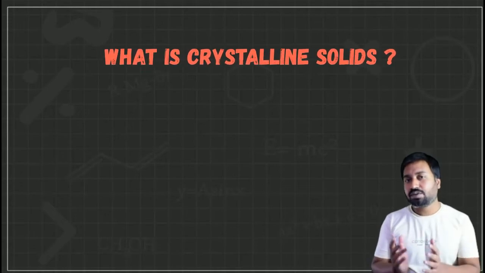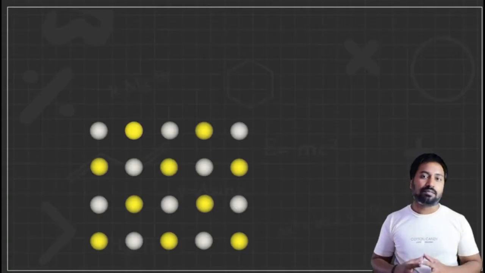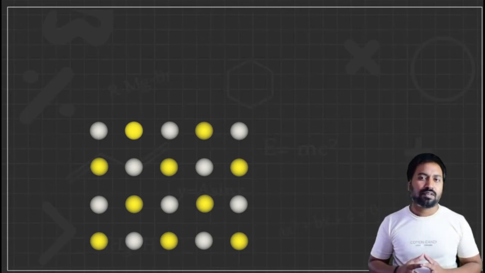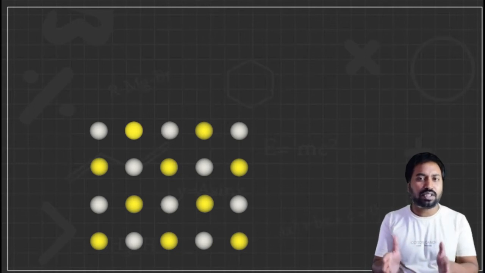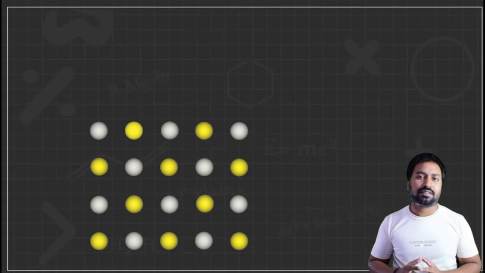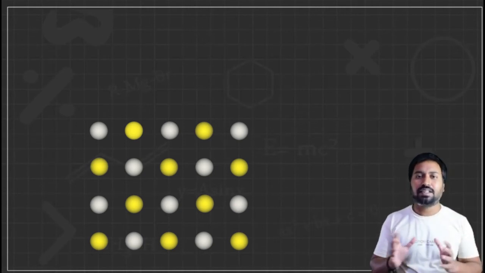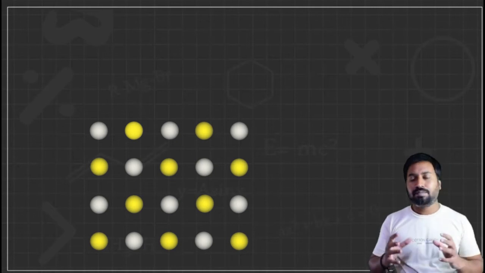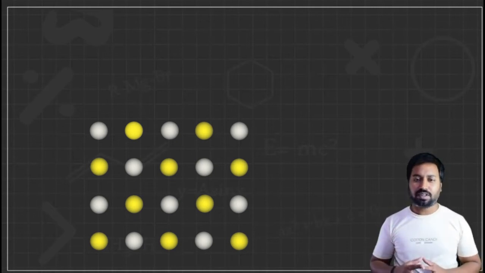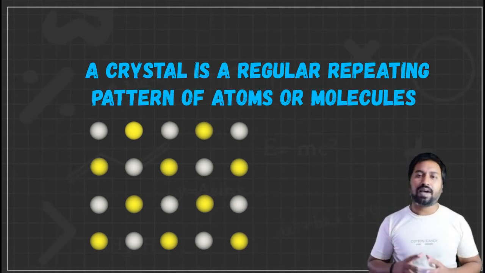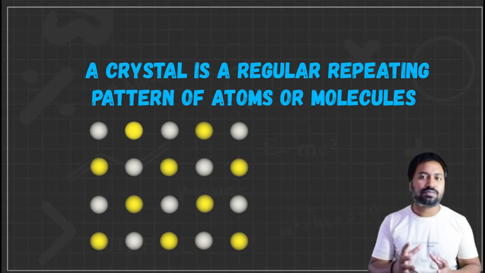Then what is a crystalline solid? You can see in the diagram, the particles are arranged very systematically. And this systematic arrangement is not short range. It repeats for many folds, making a large systematic arrangement of particles. Therefore, we can define a crystalline solid: a crystal is a regular repeating pattern of atoms or molecules. On this pattern, we discuss a few important things.